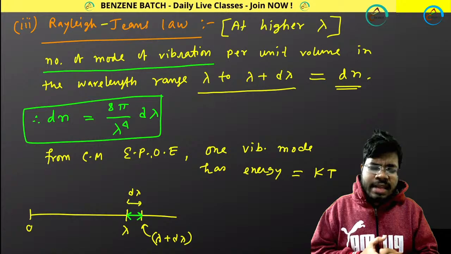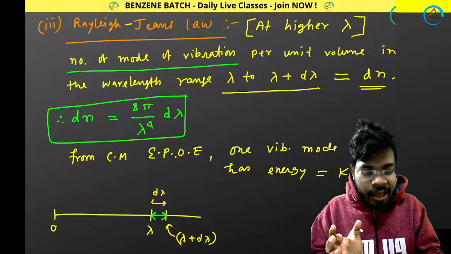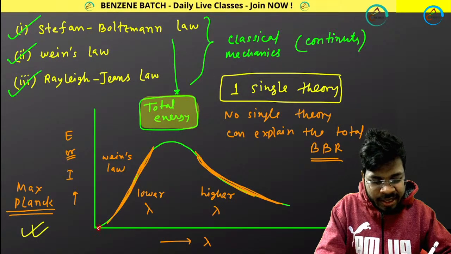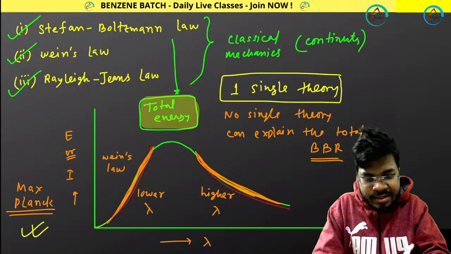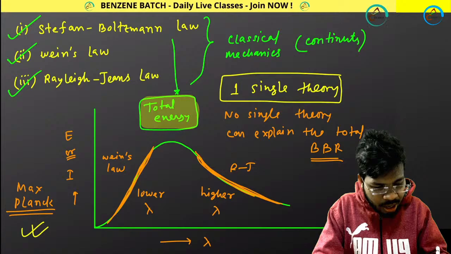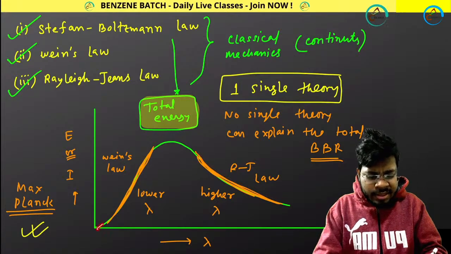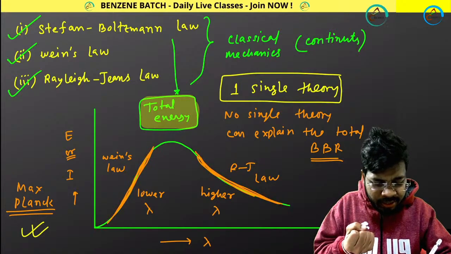Now the logic is that only one theory cannot explain the full curve. Wien's law is satisfying in this region, and Rayleigh-Jeans law, RJ law, is satisfying in this region. That means if I consider both of these laws, I will be getting the full curve.